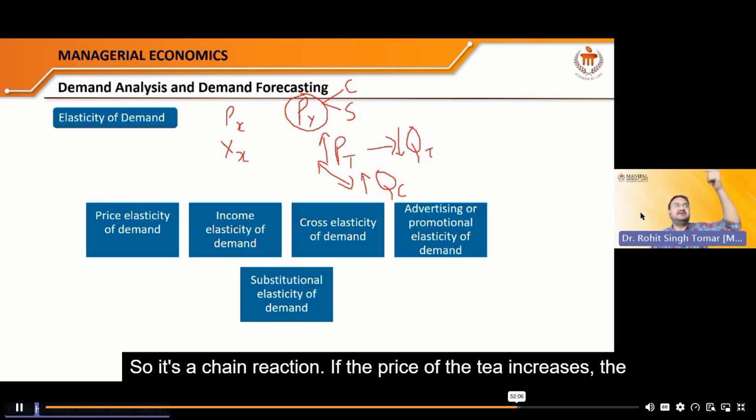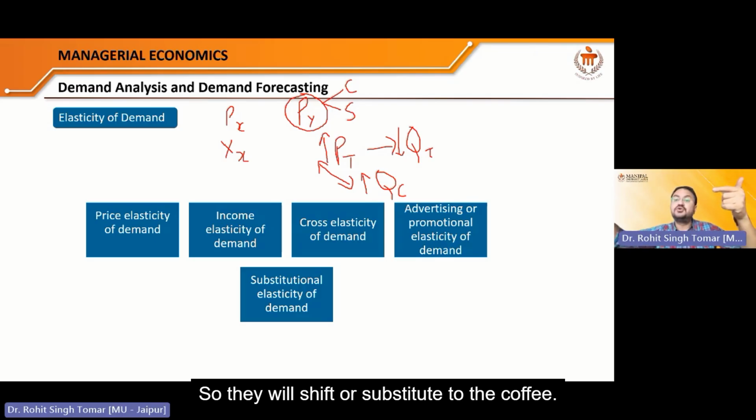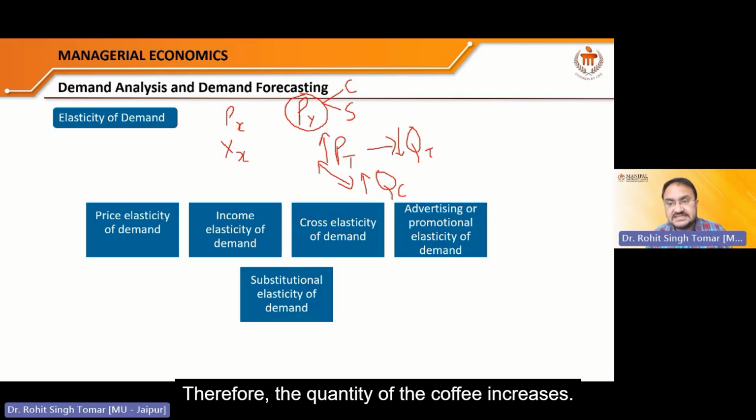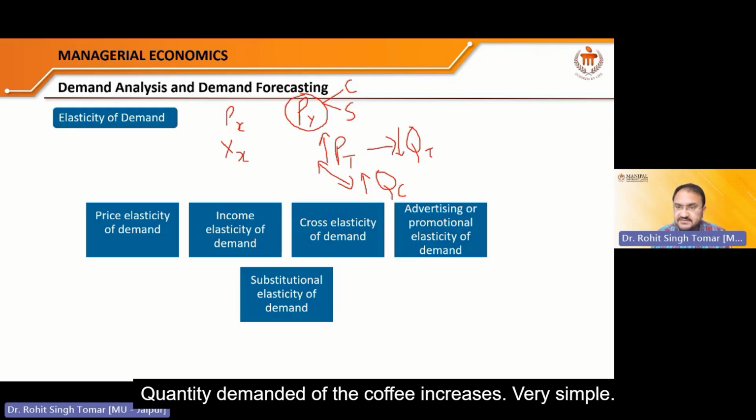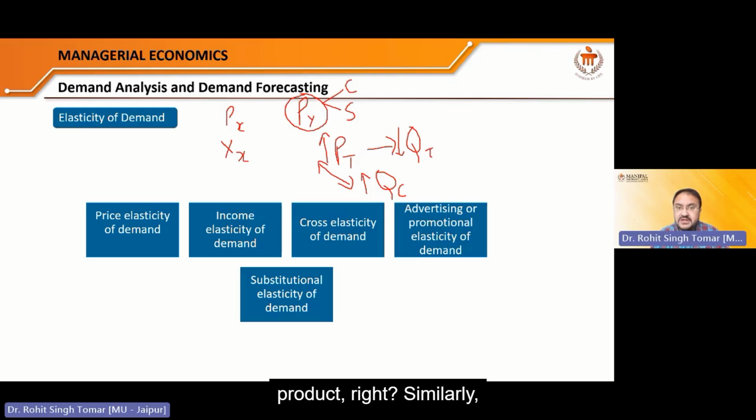If the price of the tea increases, the demand of the tea decreases, but people will have something else. So they will shift or substitute to the coffee. Therefore, the quantity demanded of the coffee increases. Very simple. So the price of the related goods also affects the demand of the product, right?